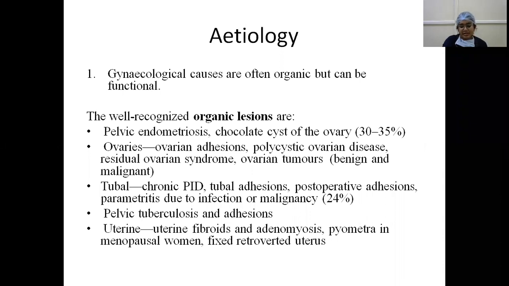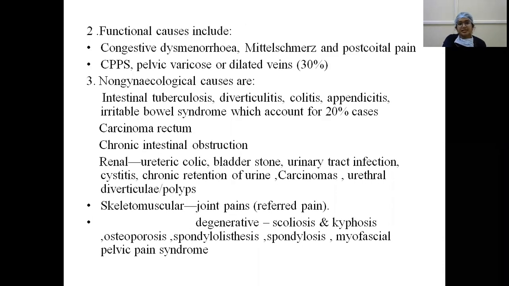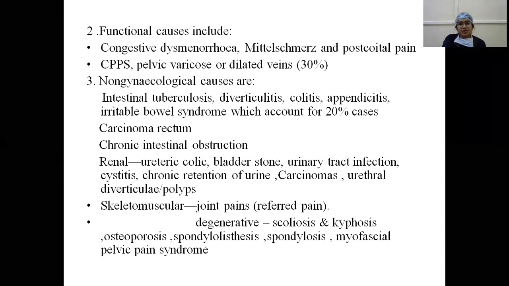Because of tension over the ligaments, because of extension of the ligaments, retroverted uterus may cause low backache and pelvic pain. So what are the functional causes? Congestive dysmenorrhea, Mittelschmerz syndrome, and postcoital pain.